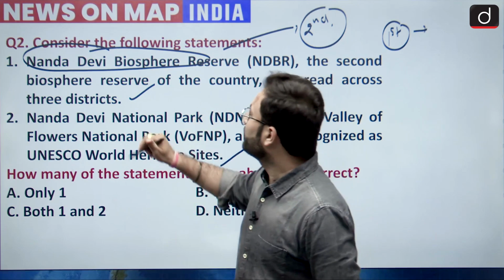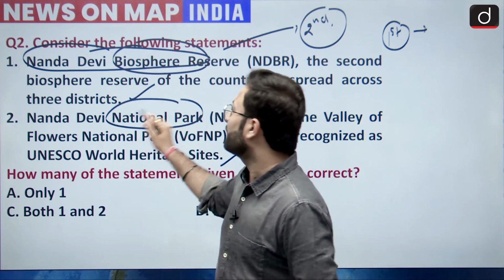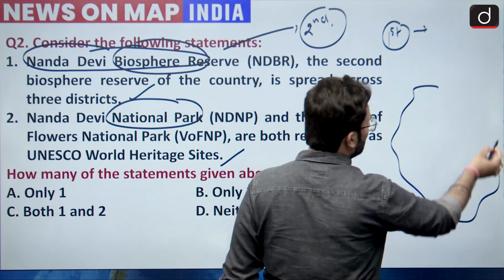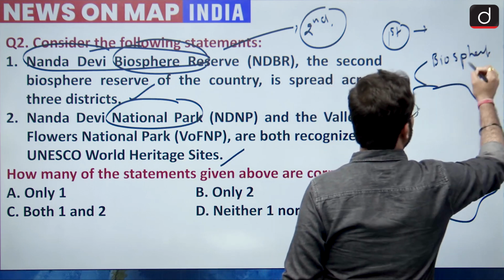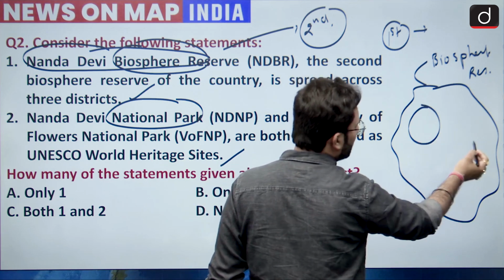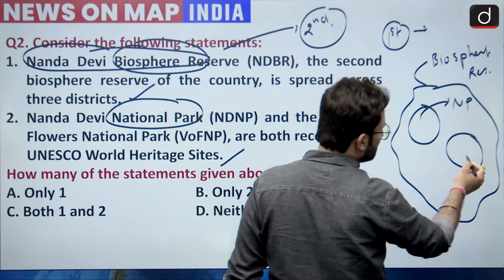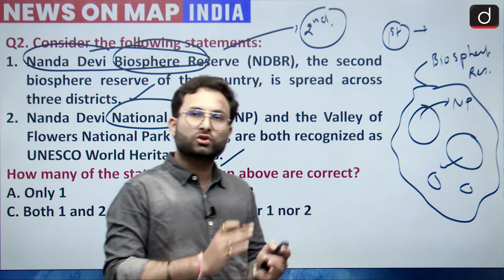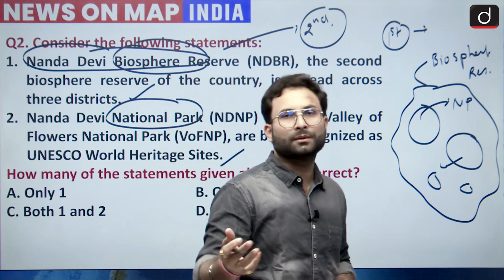Here I would like to tell you one difference, that they are saying Biosphere Reserve and they are saying National Park. So what is the difference here? Basically there is an area which is designated as a Biosphere Reserve, and then inside this particular protected area there are smaller pockets. So here you can say this is your Nanda Devi National Park and this is your Valley of Flowers National Park, and there are other small protected areas. So you can say that the Biosphere Reserve is basically the larger part, within which there may be other protected areas as well.